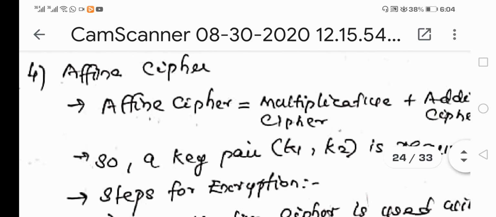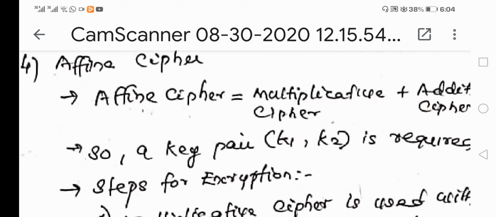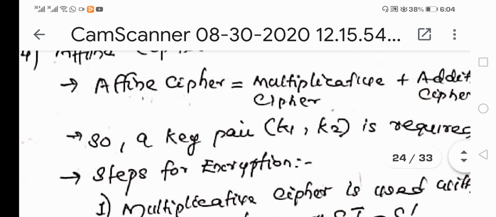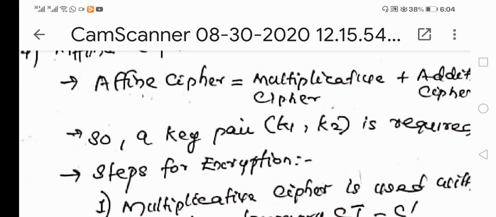Then the last type of cipher is affine cipher. Actually, it is not an individual form of cipher. It is a combination of two ciphers that we have already studied, the multiplicative cipher as well as the additive cipher, and hence we need not a single key, but a key pair. That means we need two keys, and only then can we perform these combined operations. Since we are adopting two methods in a single cipher, we require a key pair, that is, a pair consisting of two keys.